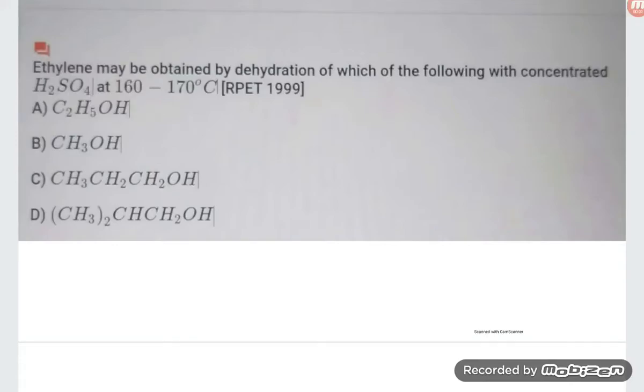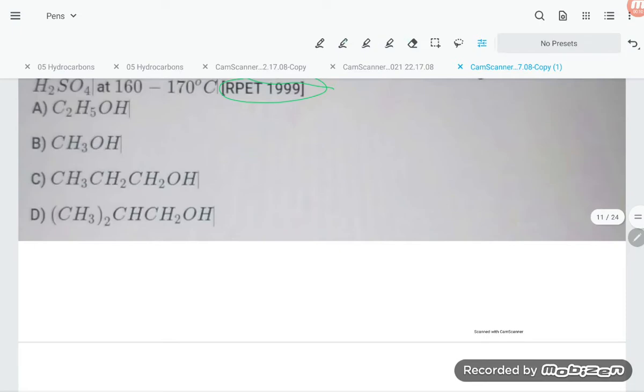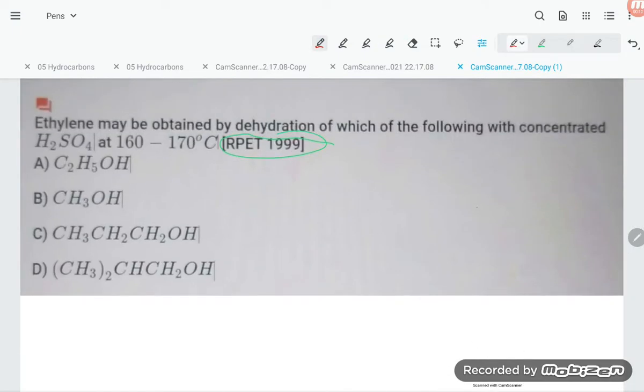Hello students, let us see one problem from the alkenes. This problem was asked in the RPET in 1999. That is quite an old question. So students, what is there?